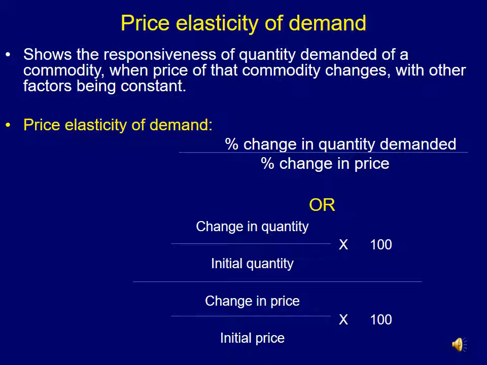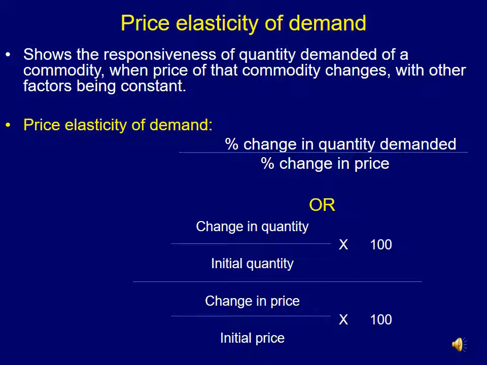So in the case of percentage change in quantity demanded, first we will take the initial quantity as the quantity before one month, and the final quantity, say today. What is the quantity demanded, or quantity purchased by consumers, today of mango? So if we take the difference, then we will get the change in quantity. And if I divide this change in quantity by the initial quantity before one month and multiply by 100,